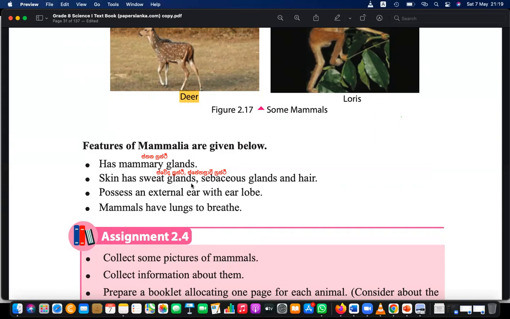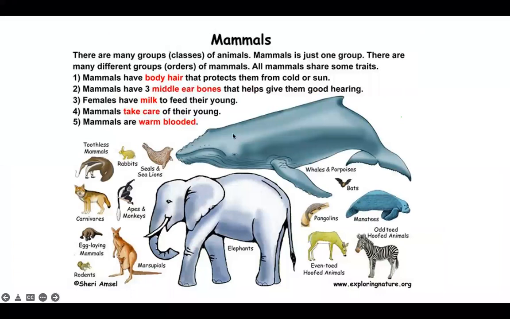And also, this is common for some other categories, having lungs. So let's write down the features about mammals: mammary glands, sweat glands, sebaceous glands, and the hair you need to write. So let's move to the other things which are listed here. So please write down this about mammals.